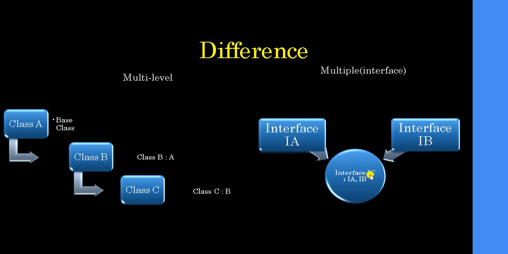Like interface IC colon is inheriting properties from IA and IB. So basically at the same time we can inherit properties from two different classes to save space, as well as to save time, as well as to save yourself from rewriting the code again. In that case, multiple inheritance and multi-level inheritance are used. So let's continue to the next slide.